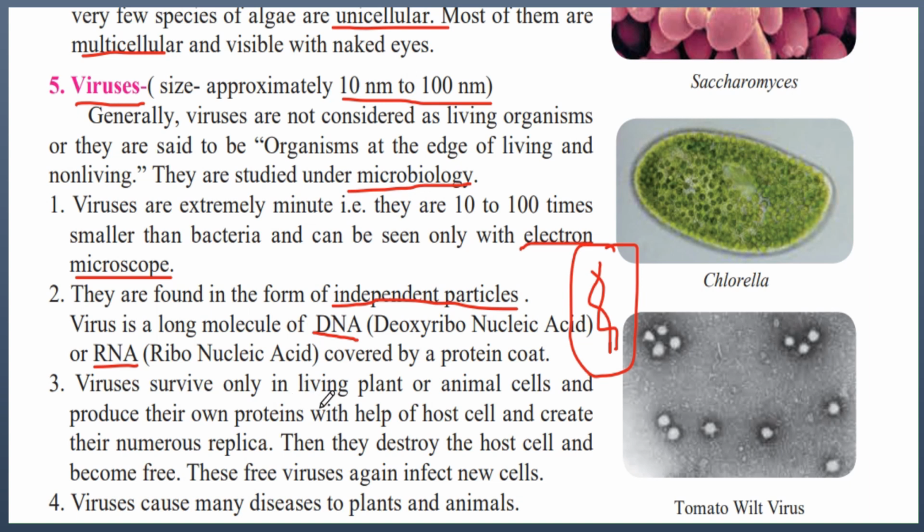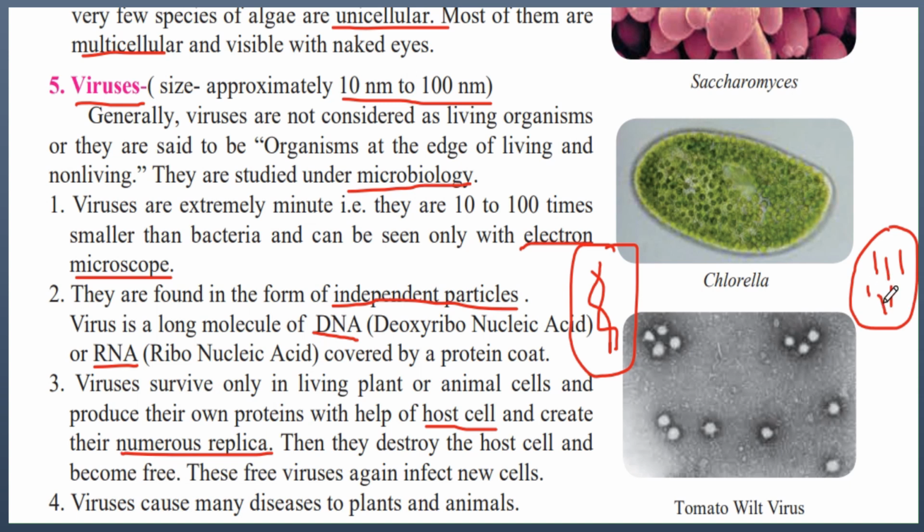Because they do not have other organelles, they have to survive by taking nutrition and other substances from other plant or animal cells. So, they infect the other animal cells or plant cells and produce their own proteins with the help of the host cell, that is, the plant or animal cell in which they are, and create numerous replicas. So, suppose this is a plant or animal cell, viruses infect it and start multiplying using the host proteins. Once they multiply, they form numerous replicas of the same virus. Then, they destroy the host cell and become free.